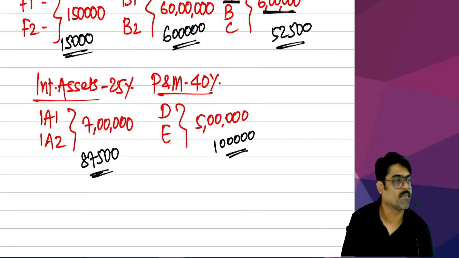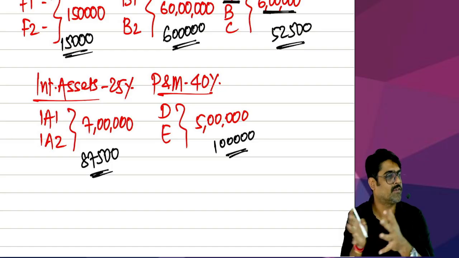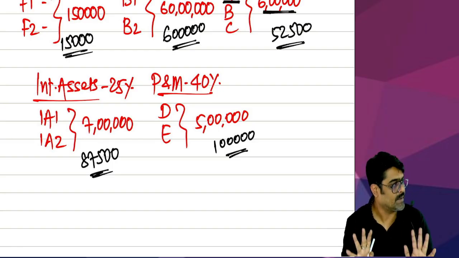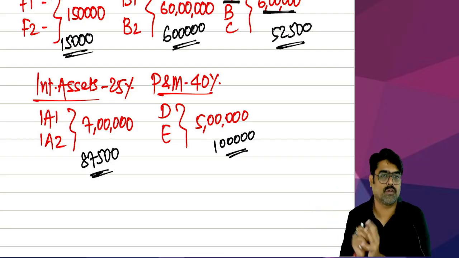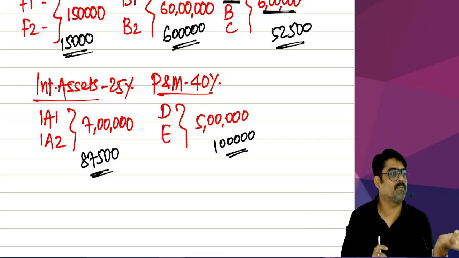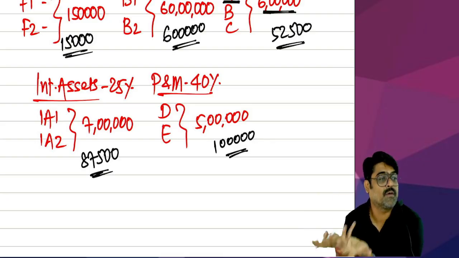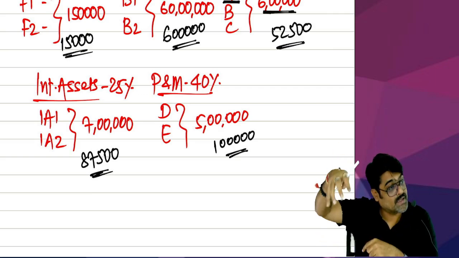What is happening? Okay. Now see how to determine the value of the block. That you have understood. How to determine the value of the block? Do nothing. Identify the assets which are of same type, having same rate of depreciation, and create a block of those assets, meaning a basket. And in that basket, put all the assets, and what will be the value of that basket? Total of the actual cost of those assets which are there in that basket.